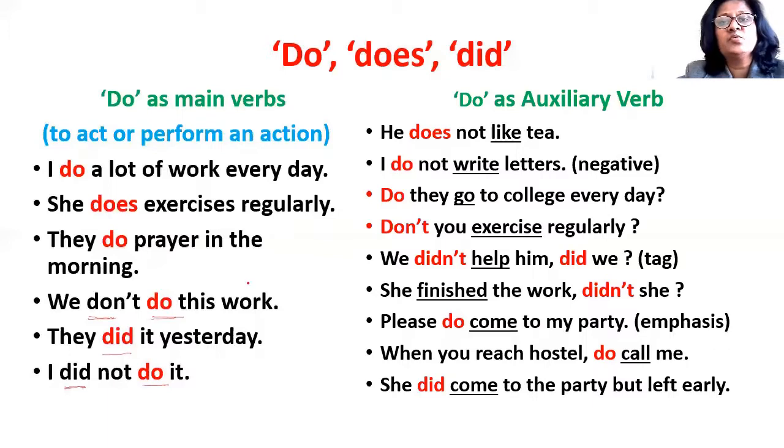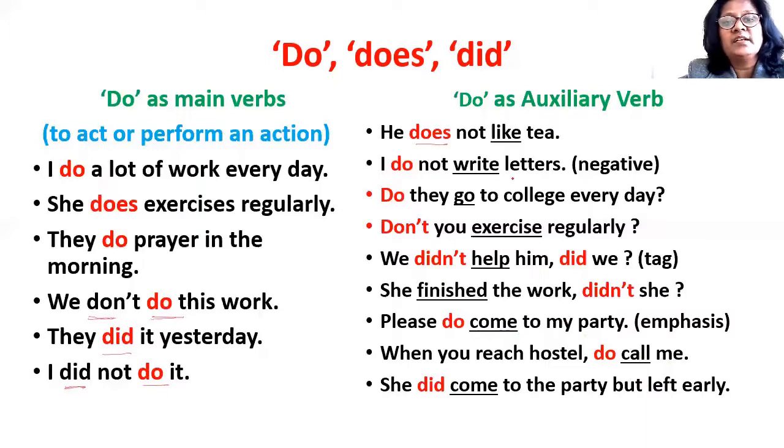Now let us take do as an auxiliary verb. When do is used as an auxiliary verb, it can be used to make the sentences negative, interrogative, or it can be used for making question tags or for emphasizing the main verb. He does not like tea. Does is used to make negative sentence as an auxiliary verb.